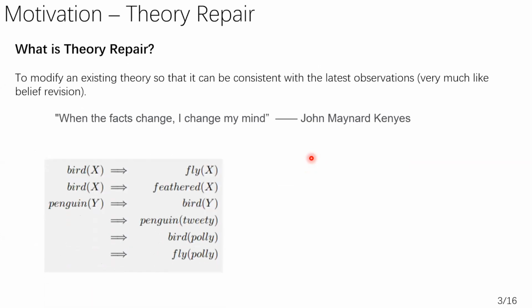This is a famous flying bird example. Suppose that in our mind, we have such a simple theory with 6 clauses. The 3 rules are: if X is a bird, then X can fly. If X is a bird, then it has feather. If Y is a penguin, then it is a bird. And 3 facts: Tweety is a penguin, Polly is a bird, and Polly can fly. So far, so good. Our theory in mind is self-consistent.